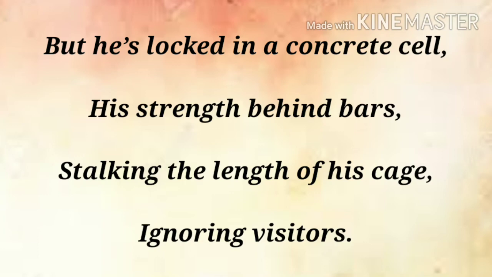Here in these lines, the poet says the tiger pays no attention to the visitors who come to see him every day at the zoo. Instead, the tiger roams up and down along the length of the cage, without any disturbance in the form of human interference. He does not disturb the visitors, and he does not want human interference.